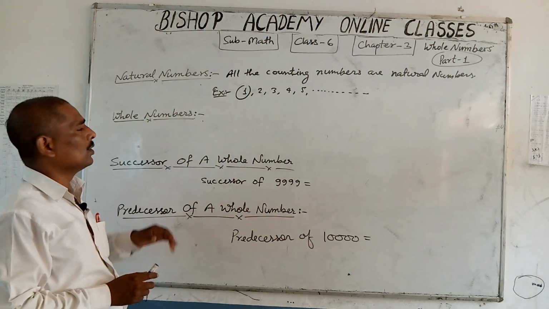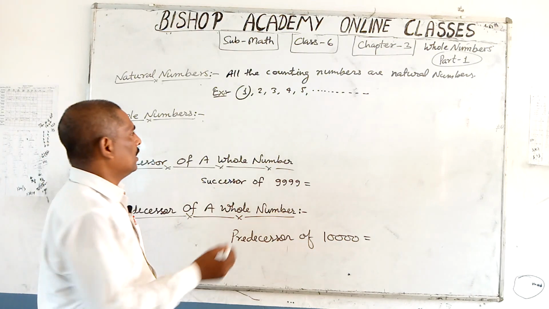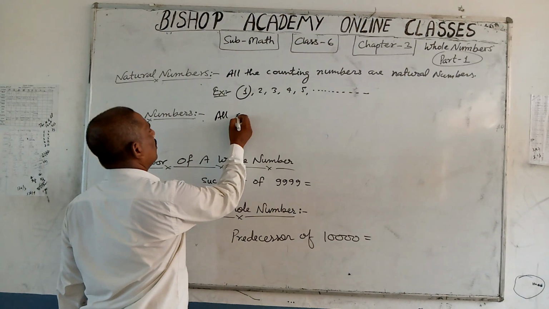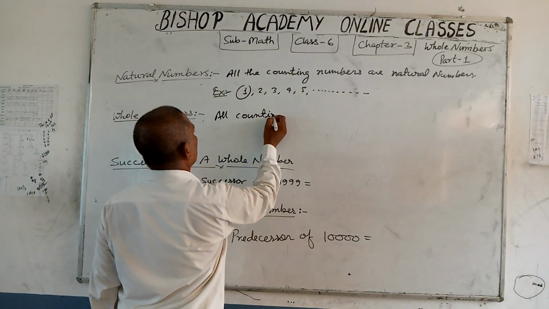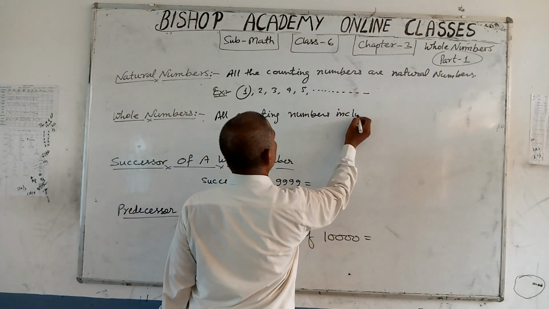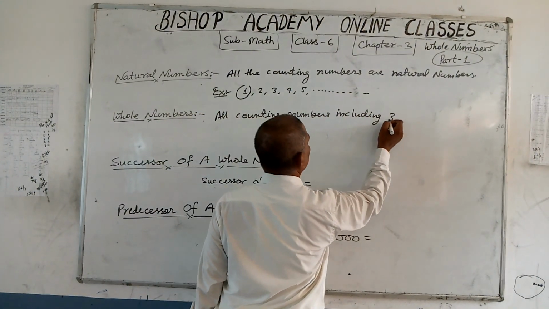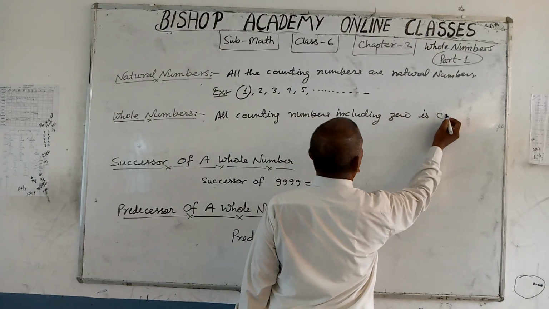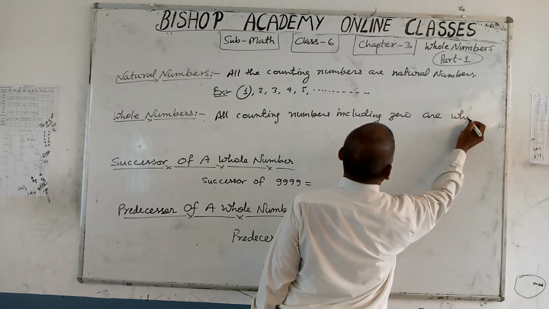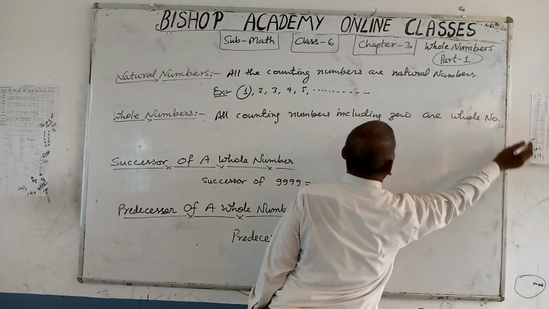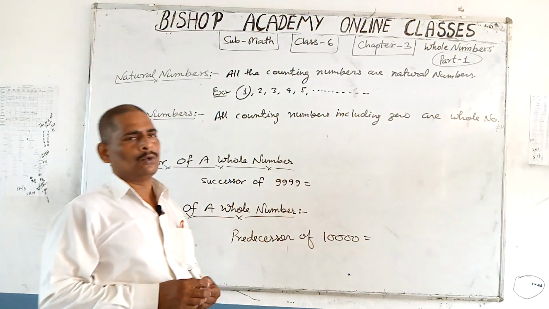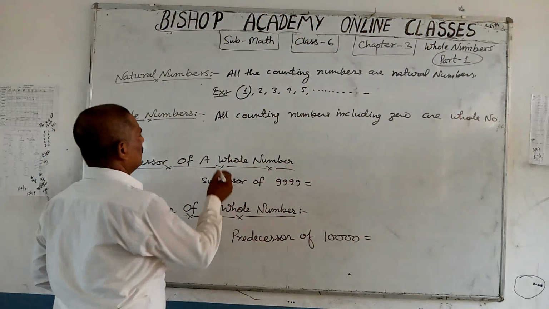Now understand what is whole number. Whole numbers: all counting numbers including 0 are whole numbers.